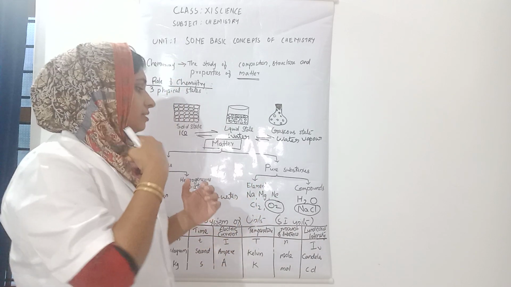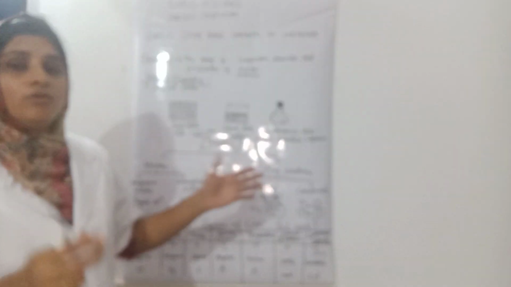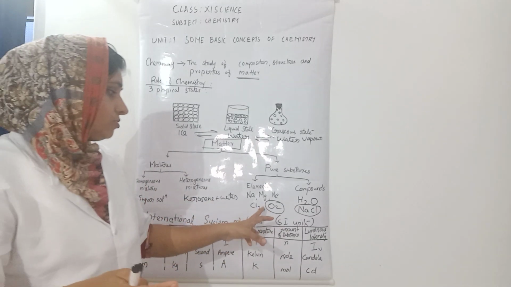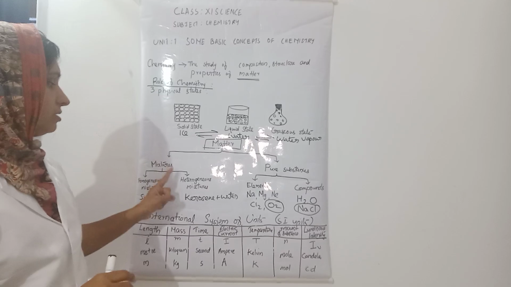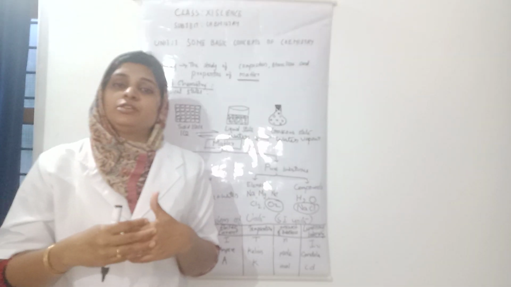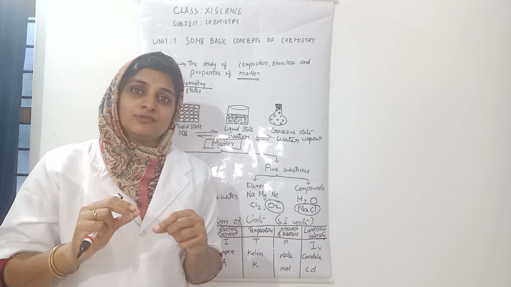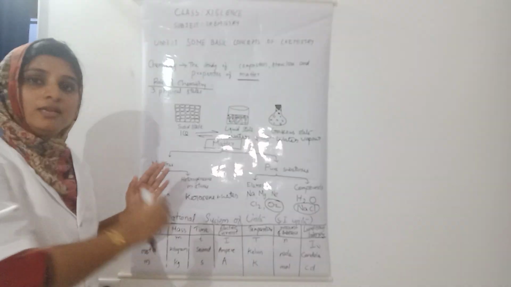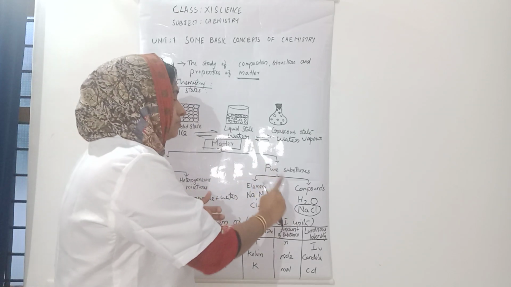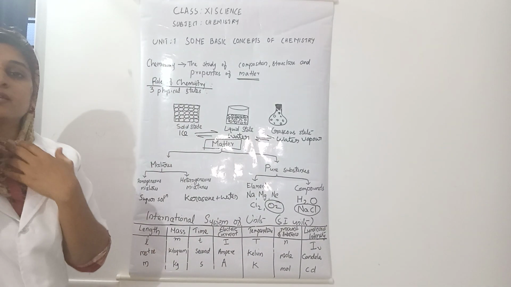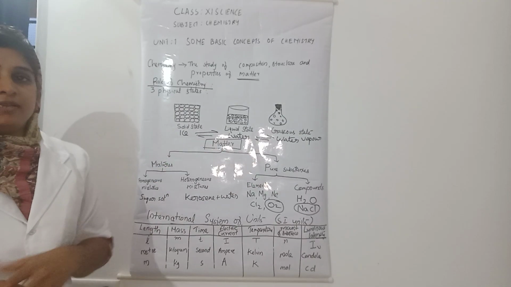And in another way we can say this compound cannot be separated into its constituent atoms by physical means, but in mixtures the components can be separated into their constituent particles by physical methods. In pure substances it is not possible. That is one important difference between these two types of matter.